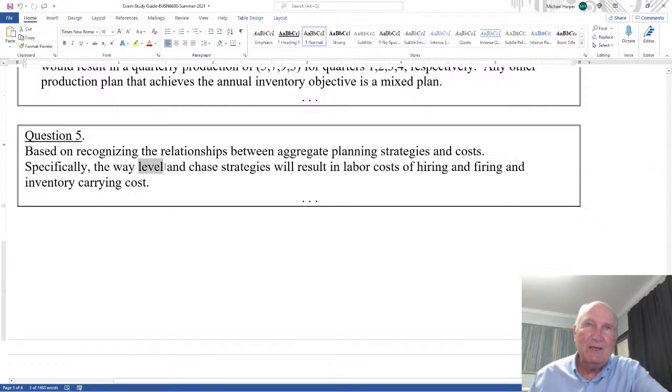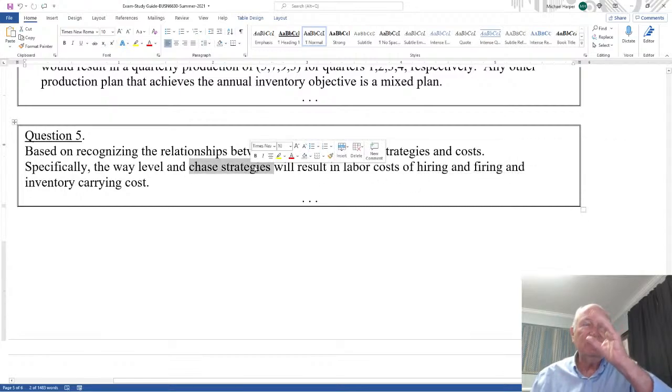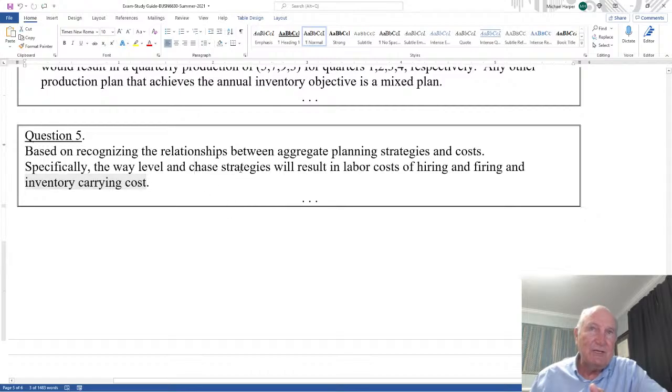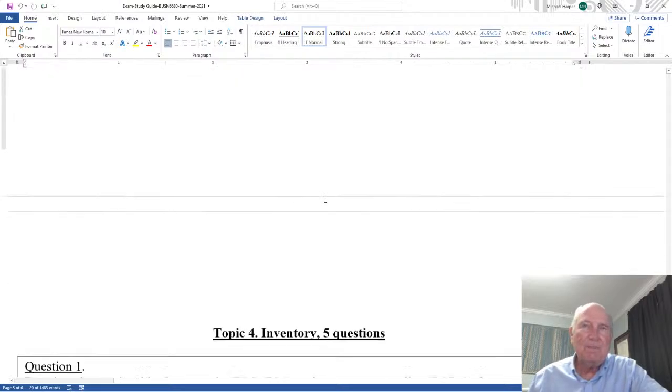Just the other way. Level capacity will have no hiring and firing cost. And chase demand is used, theoretically, to have zero carrying cost. So if you want a zero carrying cost, you'd have to chase demand. So specifically, those are the questions I'll be asking.